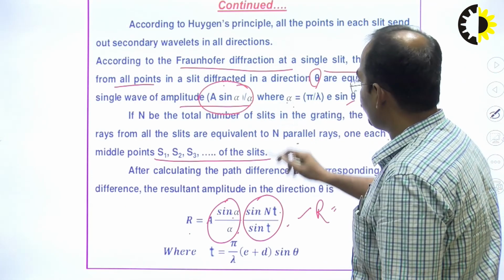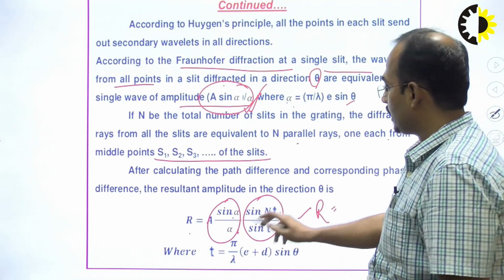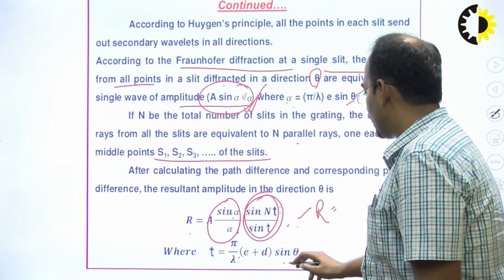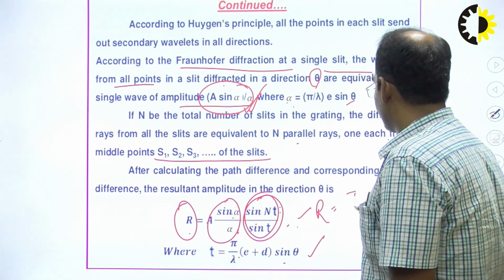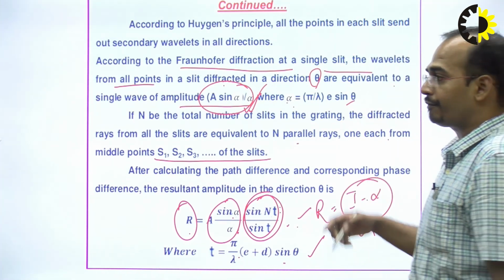This amplitude has been derived from the Fraunhofer diffraction. So you know this, and I will multiply with this, where beta is equal to pi by lambda E plus D sin theta. After getting this resultant amplitude R, I can find the intensity, and after that I can find the maxima and minima at different points.